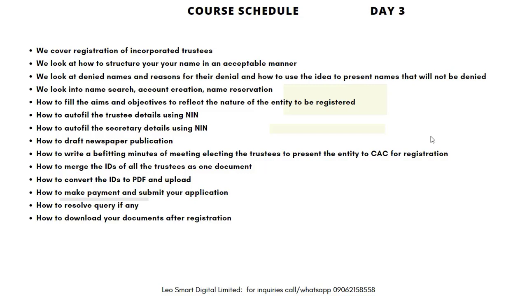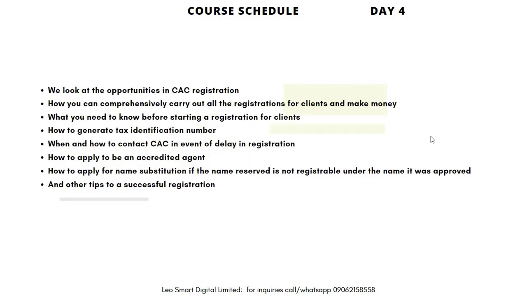reflect the nature of the entity to be registered, how to autofill the trustee details using NIN, how to autofill the secretary details using NIN, how to draft newspaper publication, how to write a befitting minutes of meeting, electing the trustee to present the entity to CAC for registration, how to merge the IDs of all the trustees as one document, how to convert the IDs to PDF and upload, how to make payment and submit your application, how to resolve query if any, how to download your documents after registration.